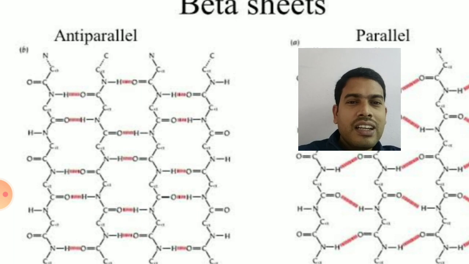So if you see the carbon and nitrogen that are involved in the peptide bond in the anti-parallel structure of beta pleated sheets, they are present opposite to each other. You can see clearly carbon on the left side, and opposite to the carbon, nitrogen is present. The oxygen on the carbon and the hydrogen on the nitrogen play an important role in the formation of the intermolecular hydrogen bond. So this is the arrangement of carbon and nitrogen on the opposite sheets in the anti-parallel beta pleated sheet.